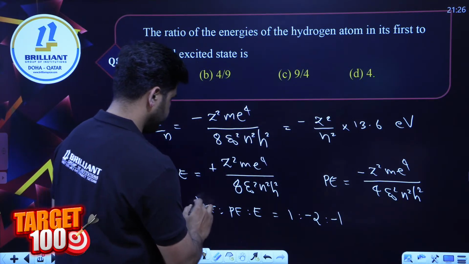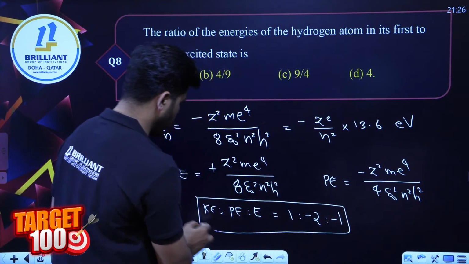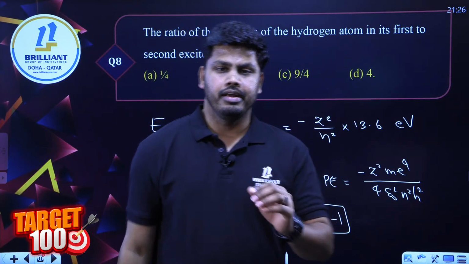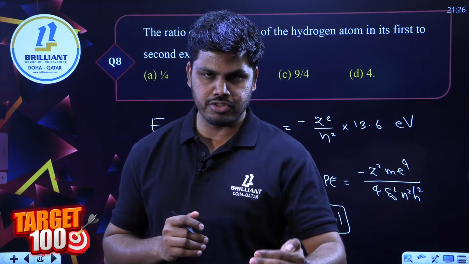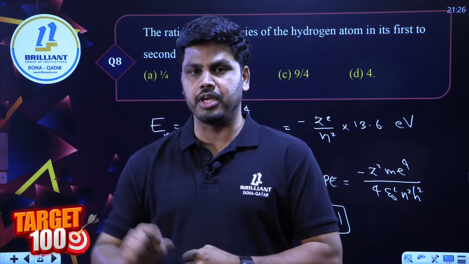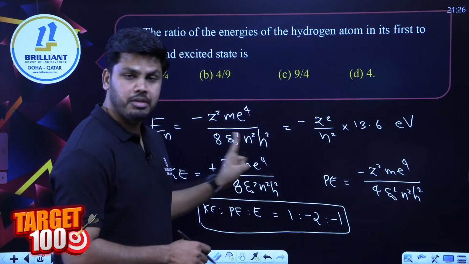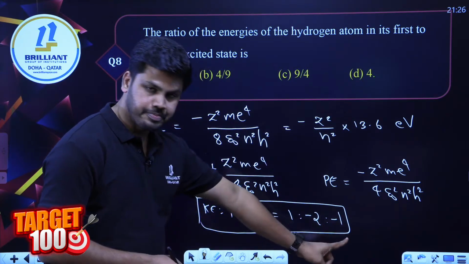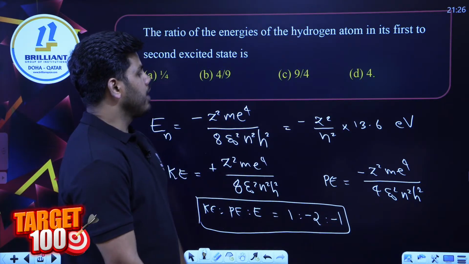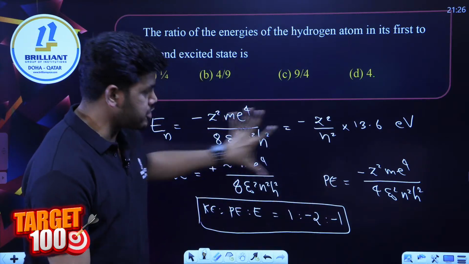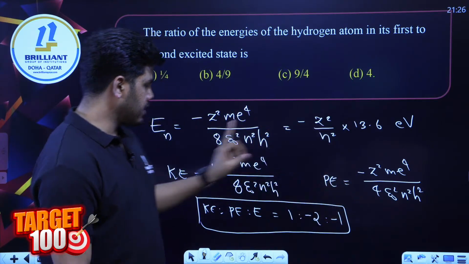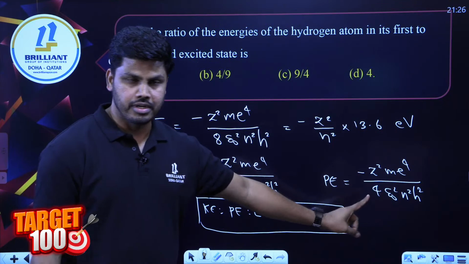We have this ratio, and it helps us a lot to find any energy, either kinetic energy, potential energy, or total energy, if you are given any one of the energy forms of that particular energy level. So these are the things you have to remember, the equations we have from the energy part: kinetic energy, potential energy, and total energy.